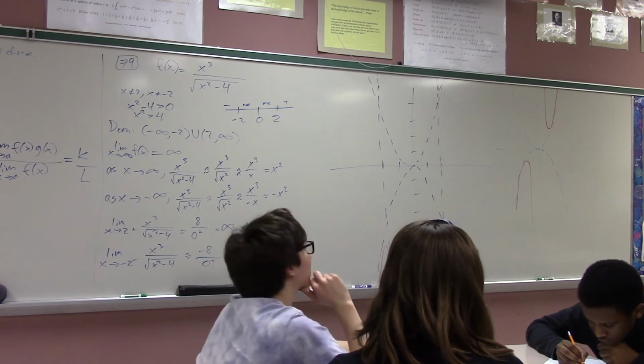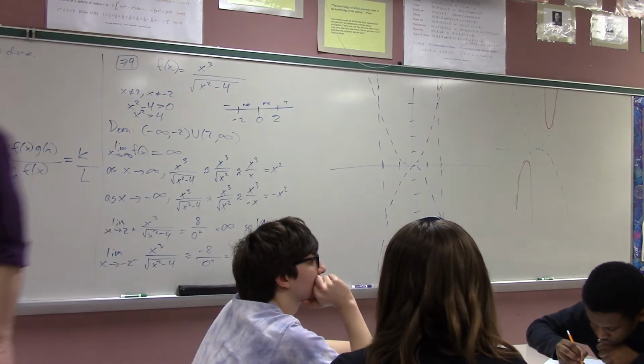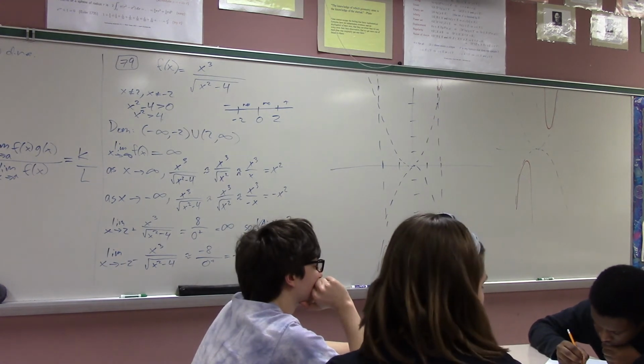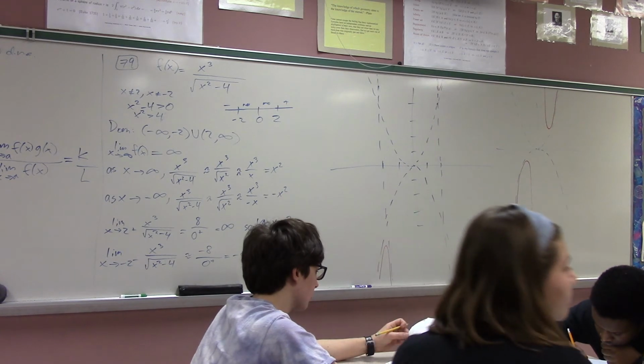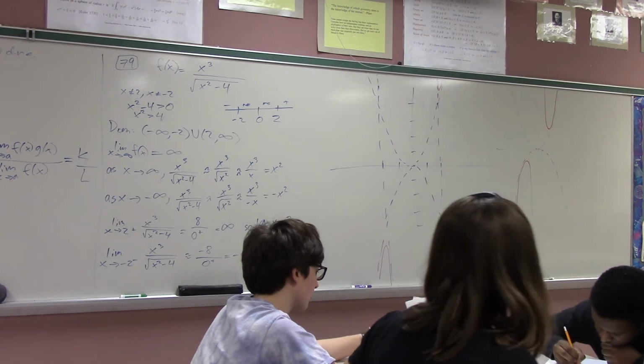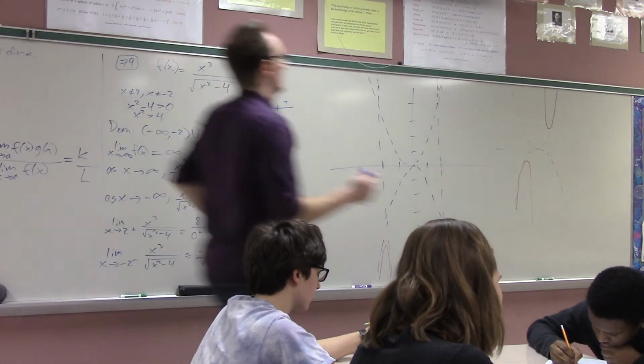Okay. That was pretty fun. Let's do maybe one more problem. Pick one more from this section. 43. Yeah, f of x equals the absolute value of x over x plus 1.